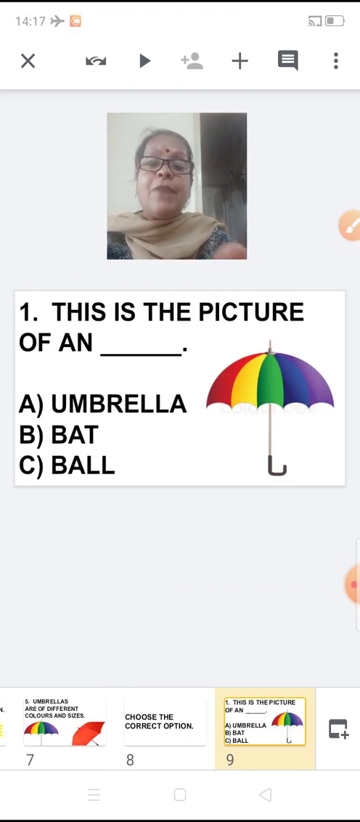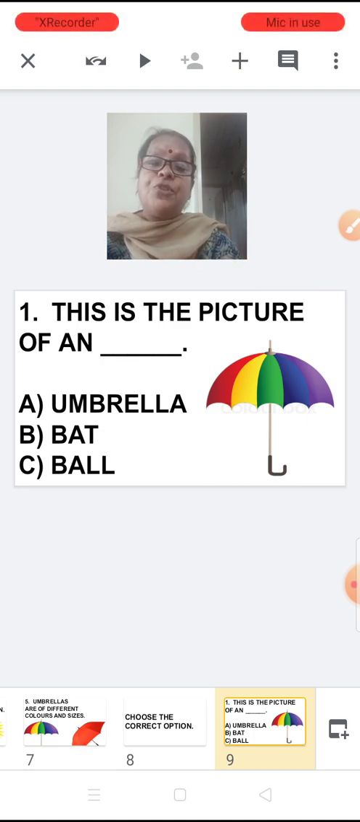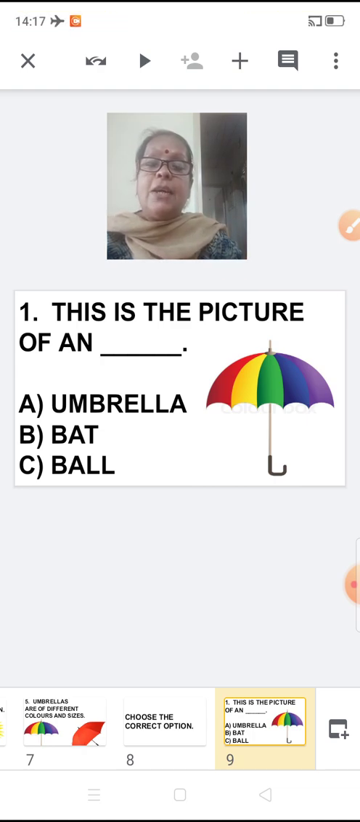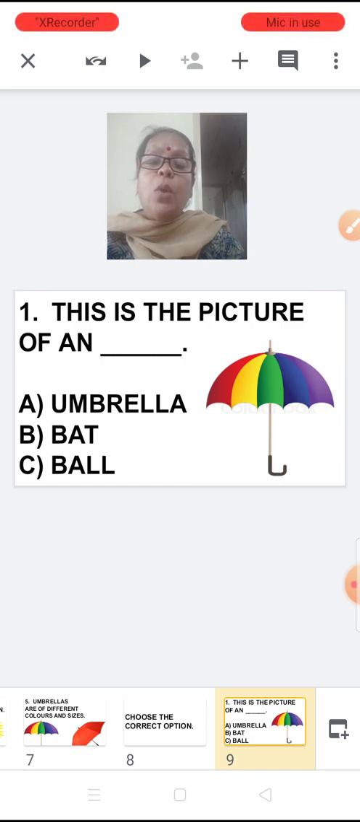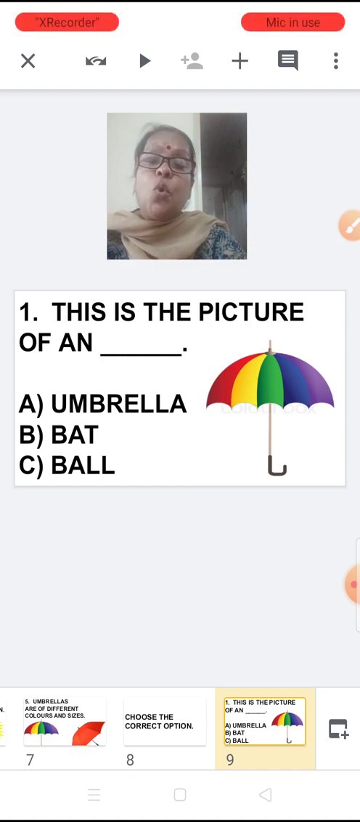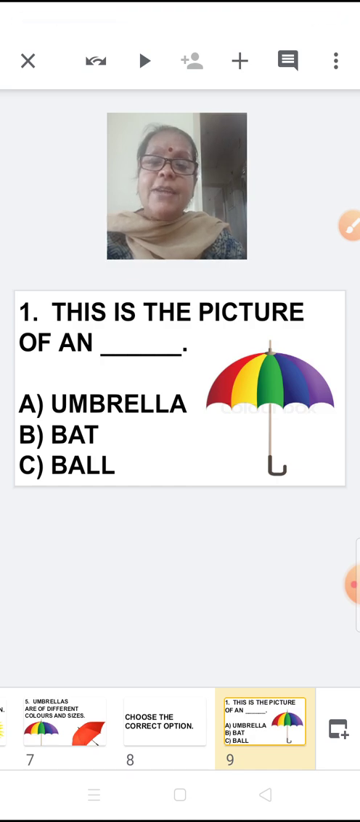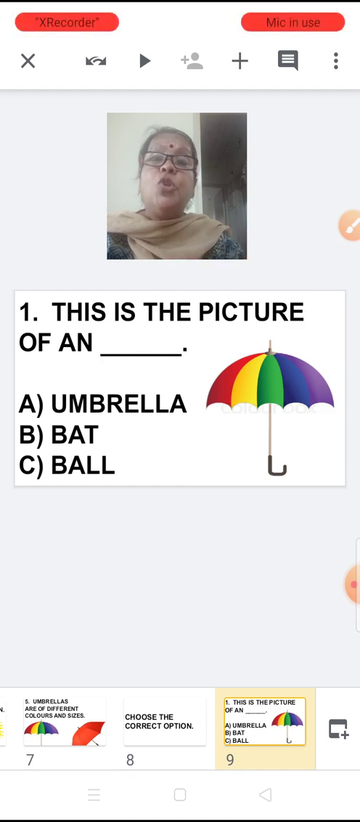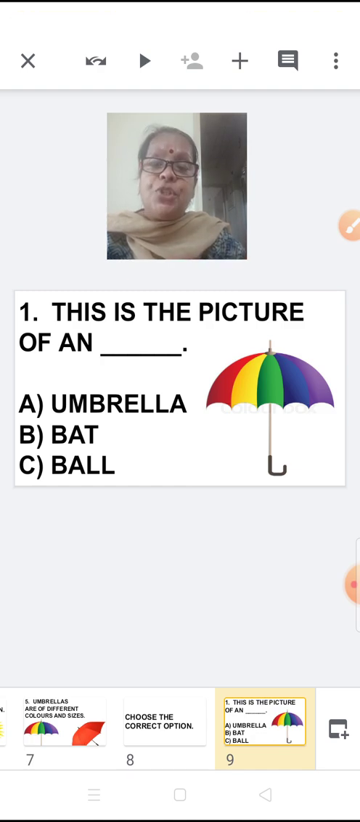See, for one sentence, you have been given 3 options, that is A, B and C. From these 3 options, only one option will be applicable to the sentence. The option which you are choosing should correlate with the sentence, right? So you have to use the correct option. For that, you need to learn the spelling. Then only you will be able to pick up the correct option, right?